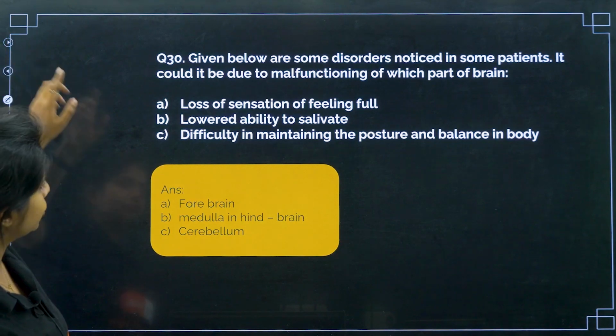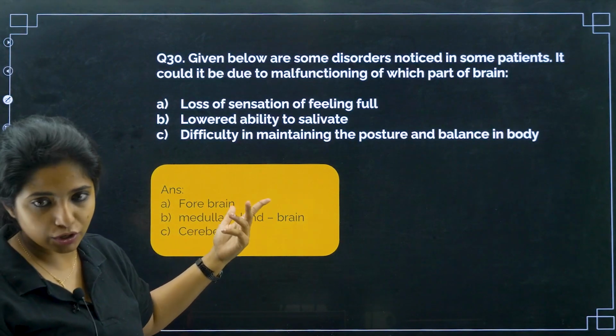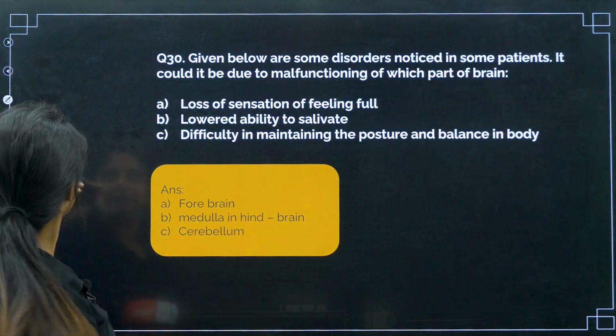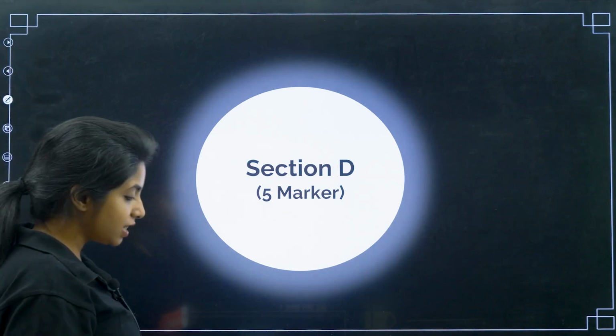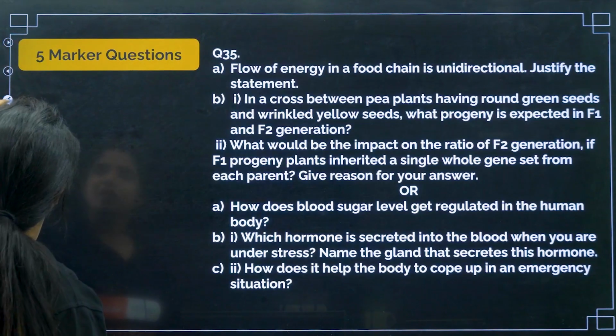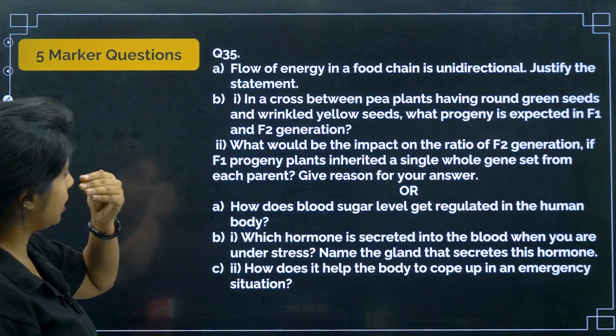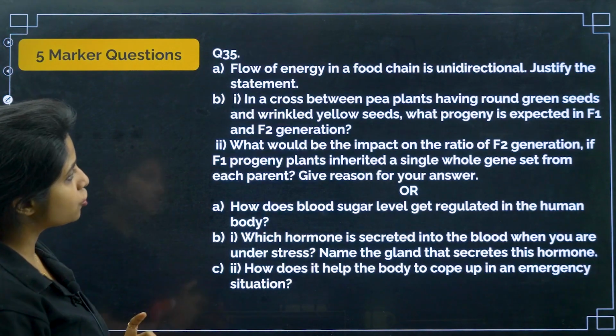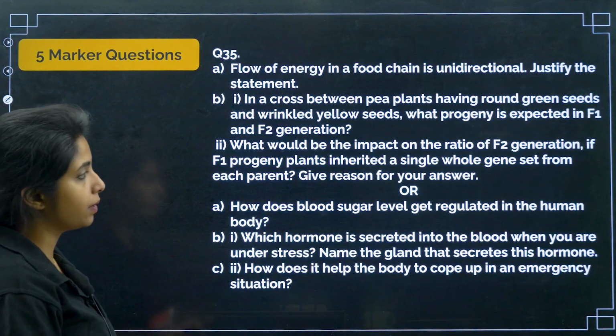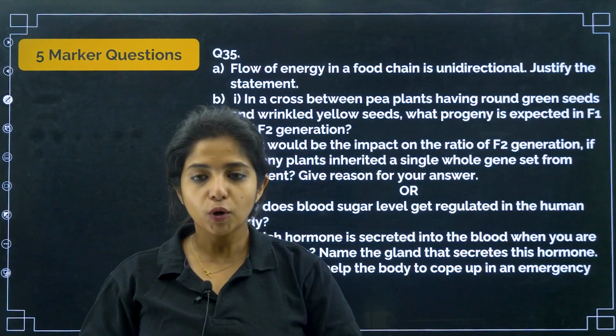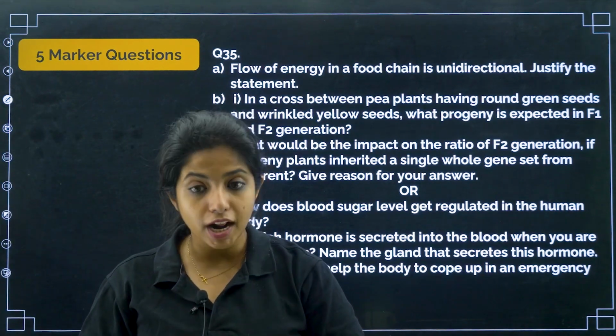So, here they have not mentioned hypothalamus, you can mention so. Cool? Chalo. Section D for 5 marker question. Let's see what's in stock for us. So, over here, the flow of energy in a food chain is unidirectional. Justify the statement. The flow of energy in a food chain is unidirectional.